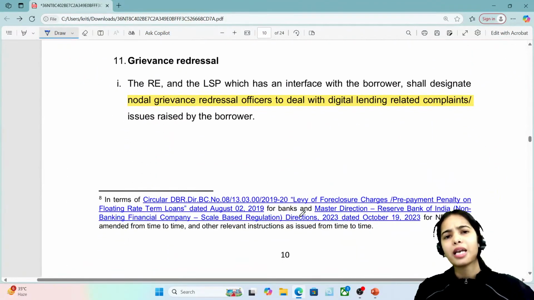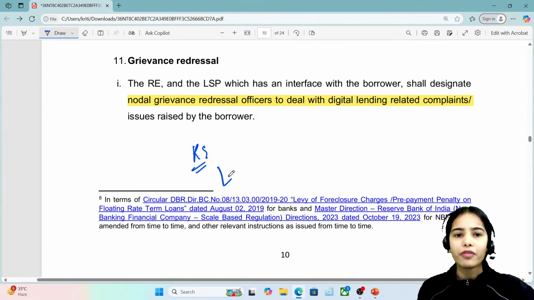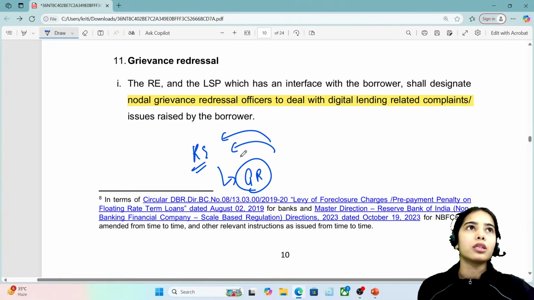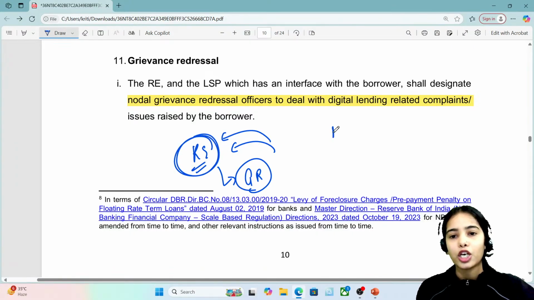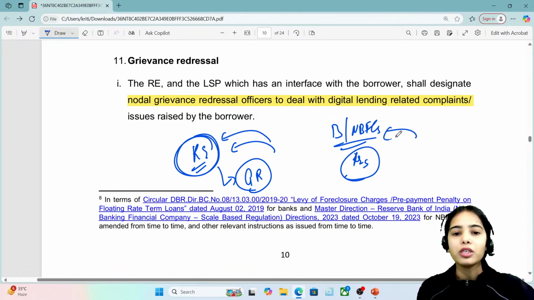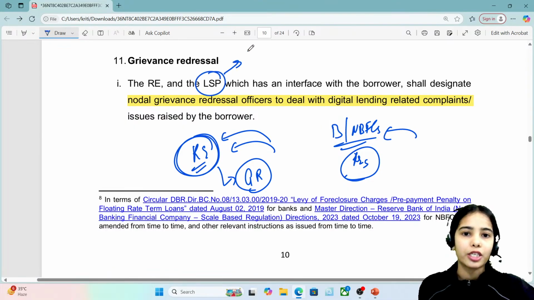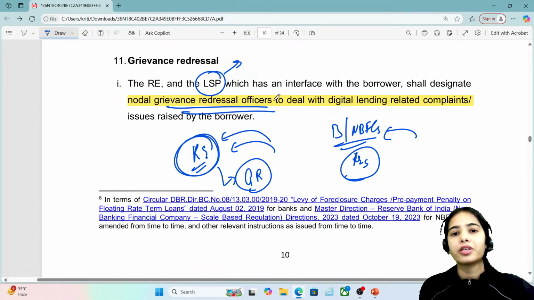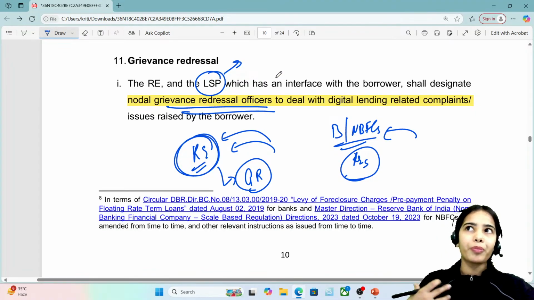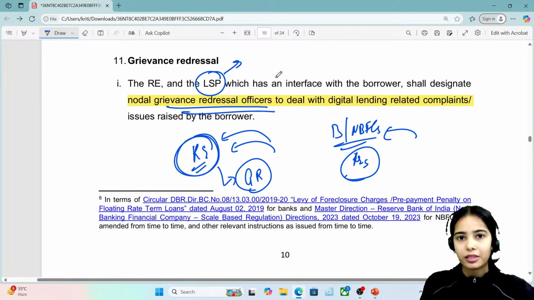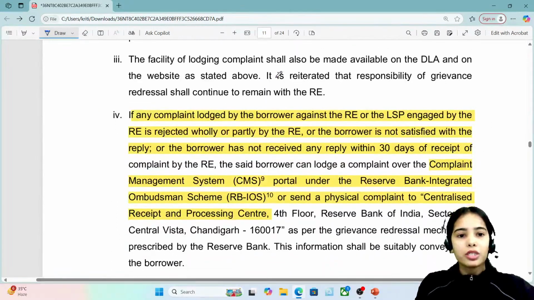Now, grievance redressal. As you know, the regulated entity should have a grievance redressal system, so that if you have a complaint against the bank or the NBFC, you can file your complaint with the regulated entity. So the banks, NBFCs and all the other regulated entities should have a grievance redressal system. Similarly, the LSP, that is the lending service provider, should also have grievance redressal officers, so that the grievances of the customers can be handled. So this is the basic idea.